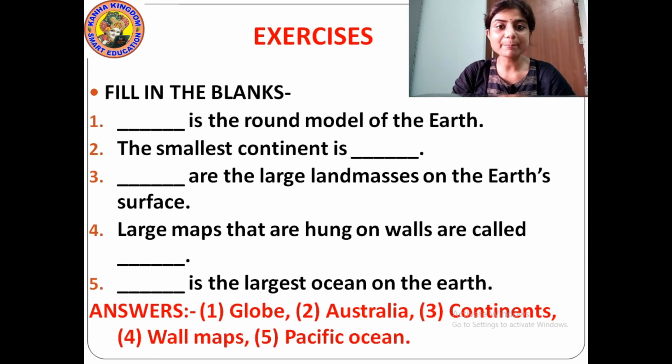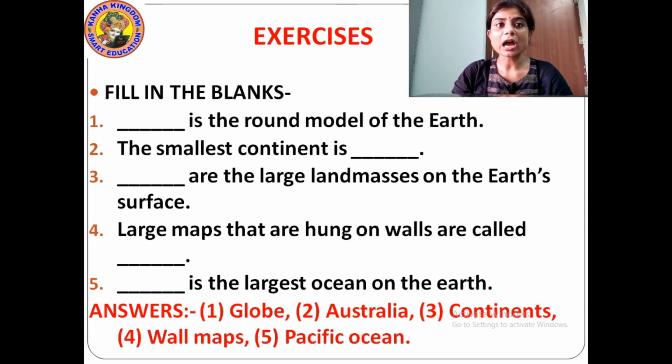You know what a map is? A map is the drawing of the earth on a flat surface or paper. And if these maps are drawn on big surfaces or big papers, they can be hung on the walls of your rooms and your house. Those are called wall maps, W-A-L-L M-A-P-S.